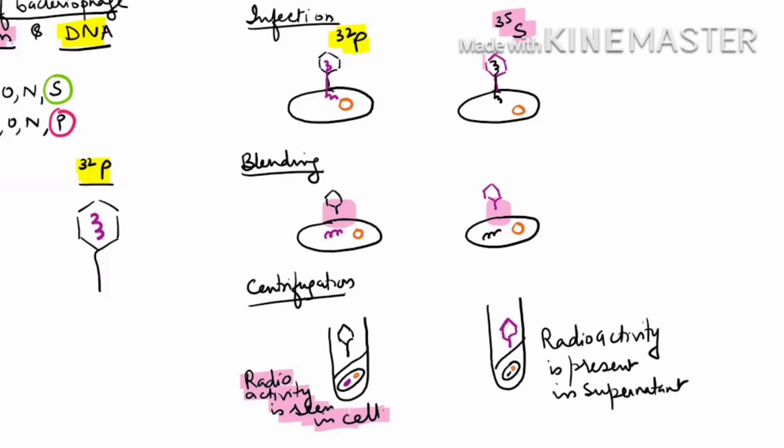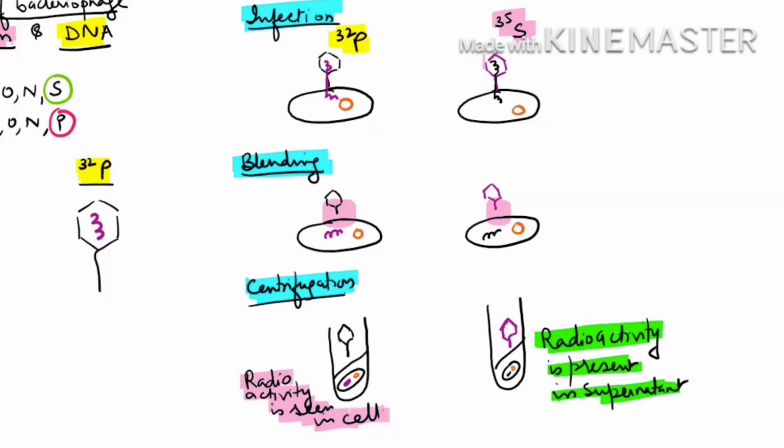Please focus on the diagram carefully. This indicates that yes, the genetic material is the DNA, which is able to pass from one cell to another cell. This experiment consists of three steps: the first is infection, the second is blending, and the third is centrifugation. This indicates yes, the genetic material is DNA.